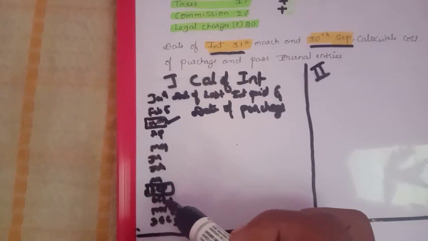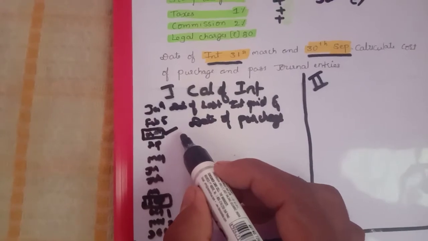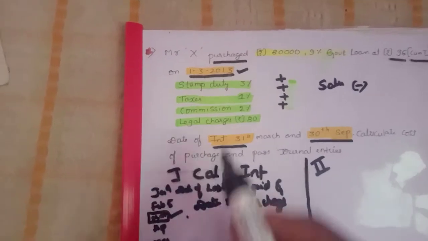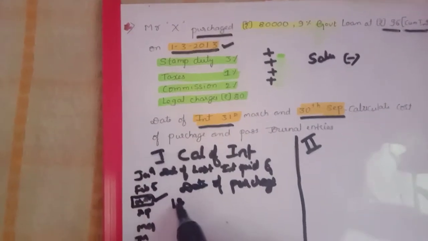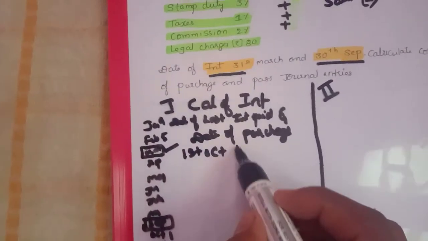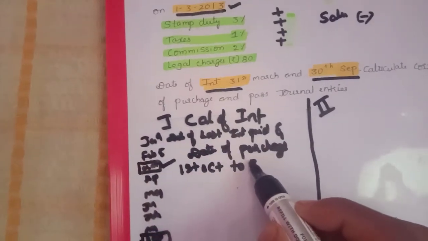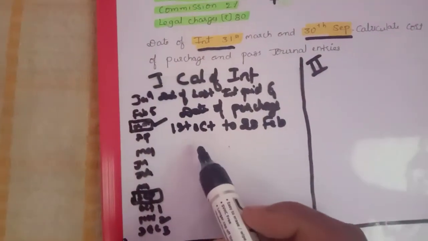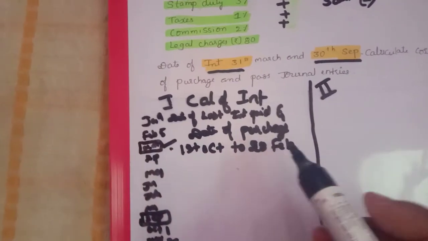So from October to February. So we take 1st October to 28th February, 5 months you will get.